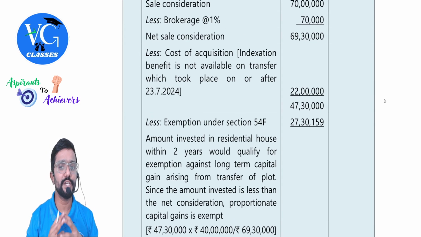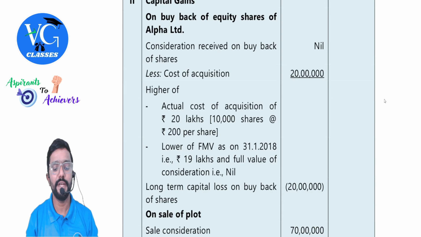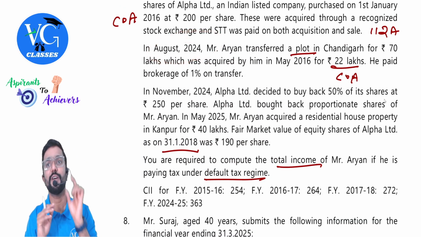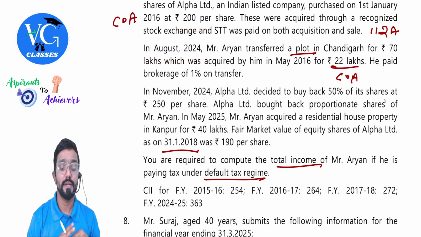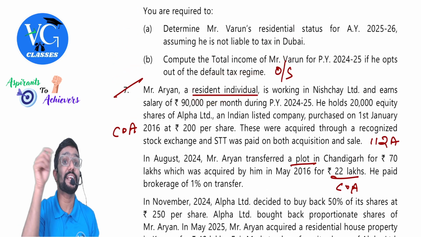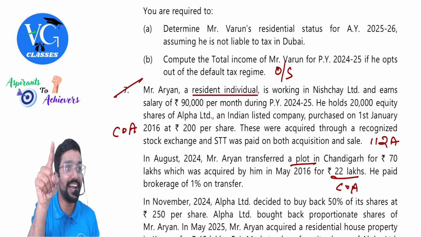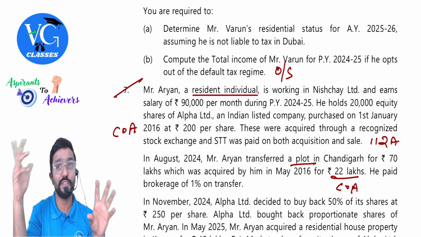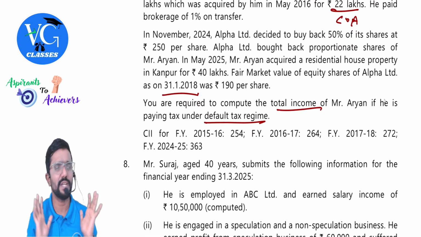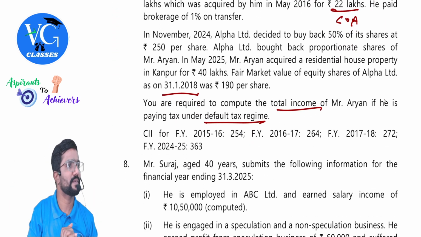So, sir, is indexation available? No. Why, sir? When did it transfer? August 2024, after 23rd July. Sir, he is a resident individual. It doesn't matter. That will matter only for tax calculation. There we need to compute with and without indexation and apply two different rates. But here they have asked only total income. We don't care about it.